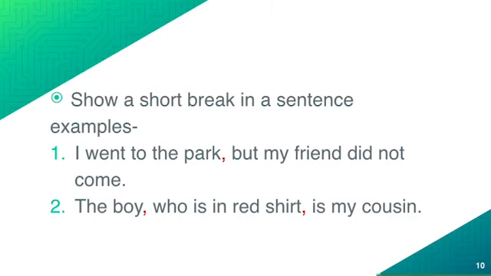And the third use of comma is to show a short break in a sentence. Whenever we have a long sentence and we want a short break in it, we use a comma. For example: I went to the park, but my friend did not come. If we do not put a comma here, how will it sound? I went to the park but my friend did not come. It is too fast and maybe it is not easily understood. But with the comma it is clearly understood that we have to pause here, take a small break. The second sentence: The boy, who is in the red shirt, is my cousin. So with the comma you can also give a short break in a sentence for easier understanding.